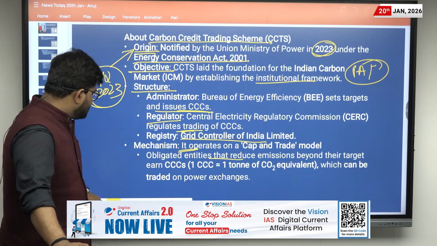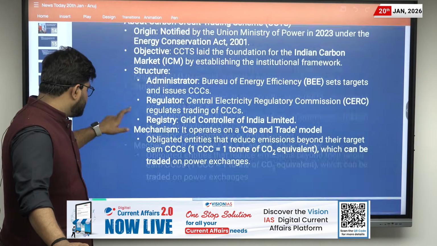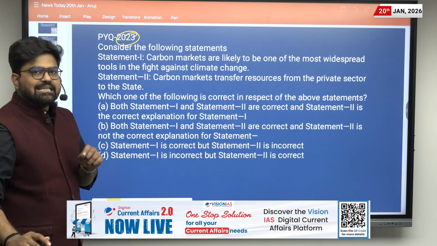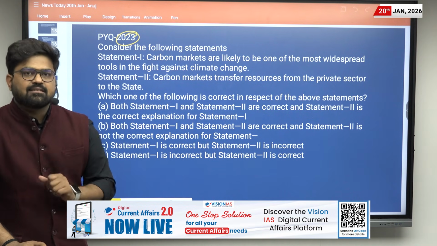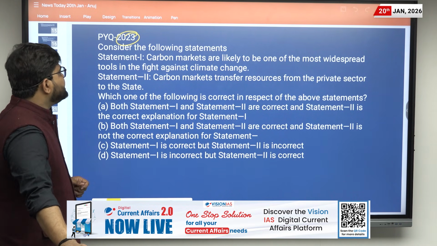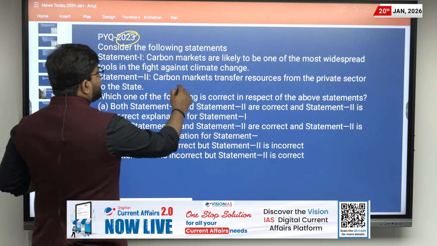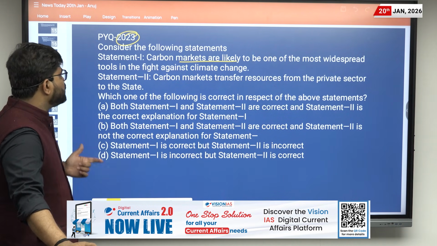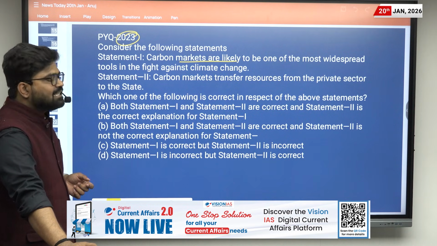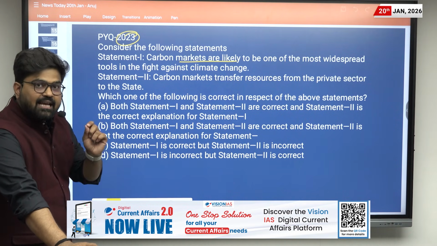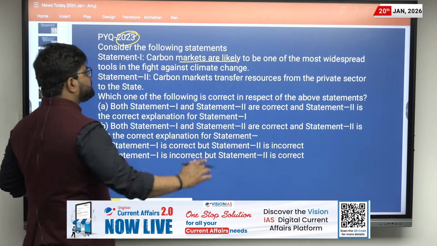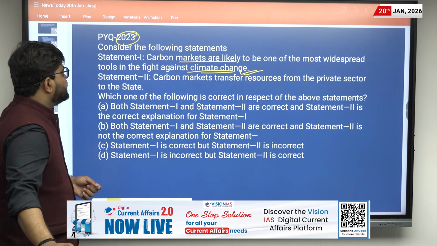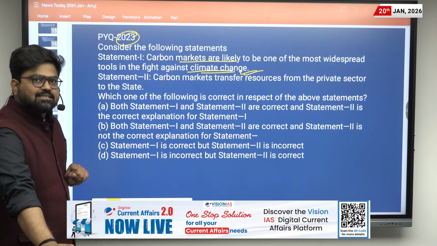Now let us discuss the PYQ which is related to this news, and it is from 2023. It is a little bit difficult, let us understand it. So consider the following statements. Statement 1, carbon markets are likely to be one of the most widespread tools in the fight against climate change. It is a correct statement. So they will become an important tool to fight against climate change.